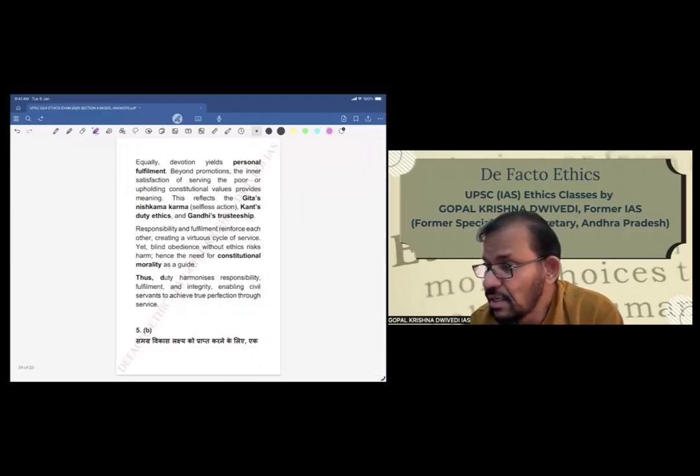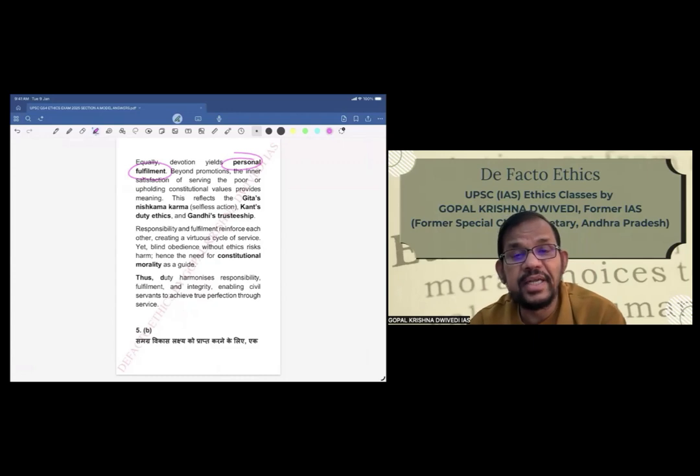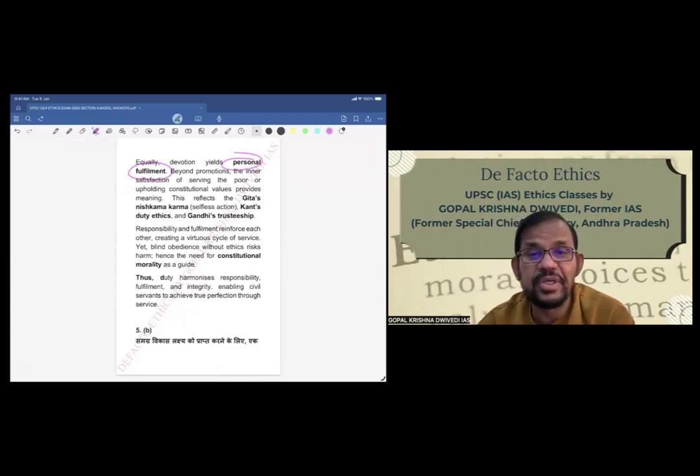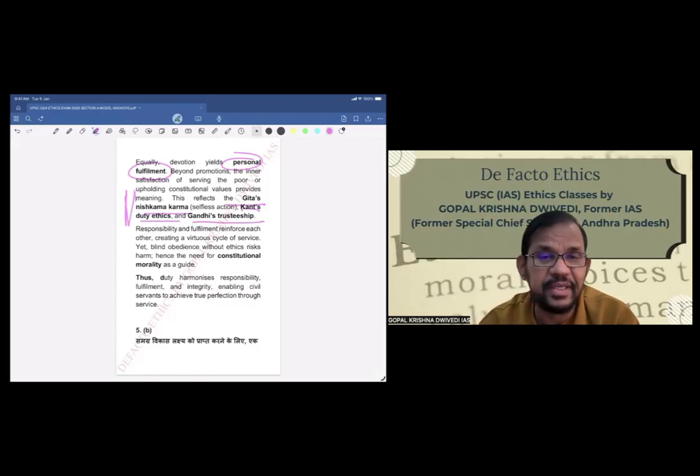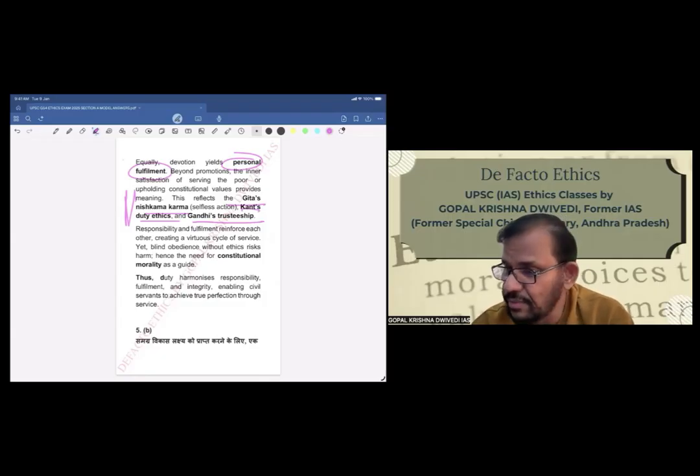Second is personal fulfillment. Now see personal fulfillment. Equally, devotion yields personal fulfillment. Beyond promotions, the inner satisfaction of serving the poor or upholding constitutional values provides meaning. This reflects the Gita's Nishkama Karma, Kant's duty ethics, and Gandhi's trusteeship. So these theories we are quoting here. So this is the second part.